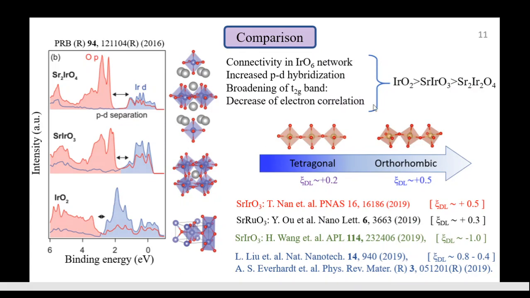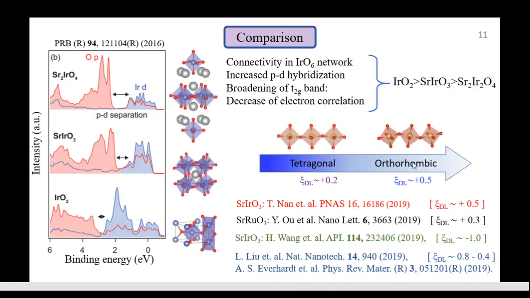But compared to that, for iridium oxide, we don't need any kind of tilt to get spin Hall conductivity, even though iridium oxide has better metallic conduction and a broadened t2g conduction band. So these are the advantages.